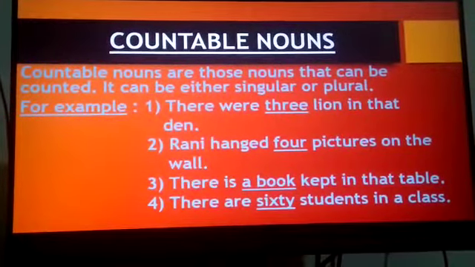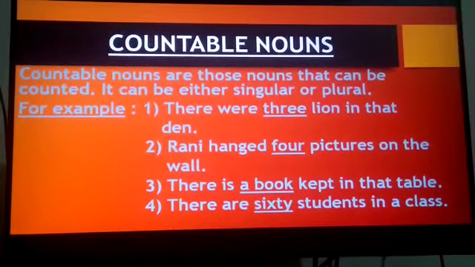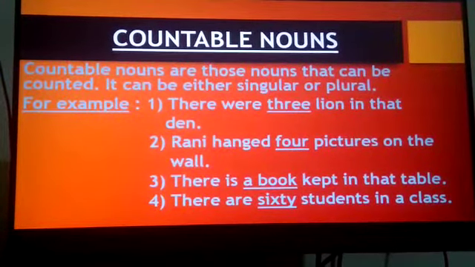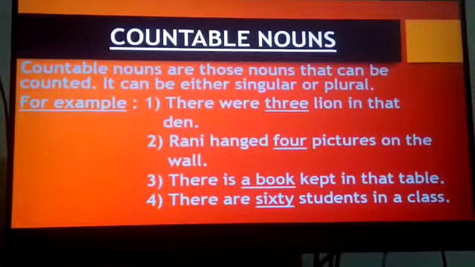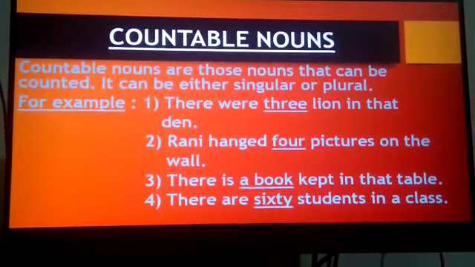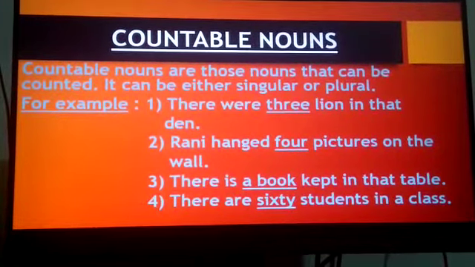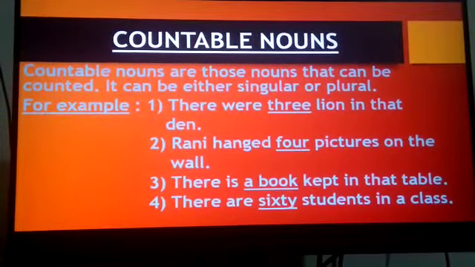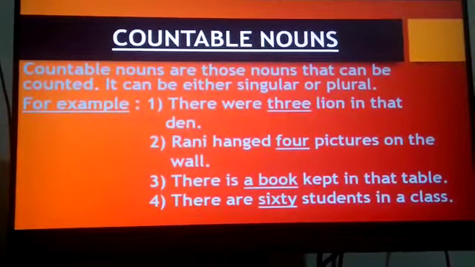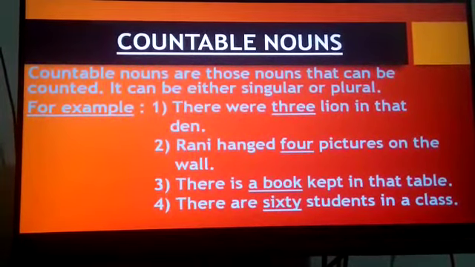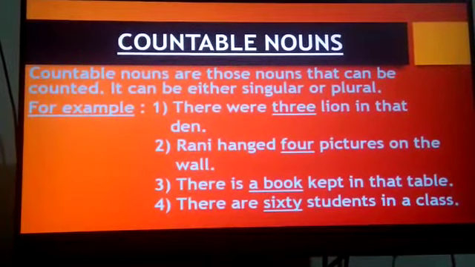Second, Rani hanged 4 pictures on the wall. Here it is giving a counting that 4 pictures were hanged on the wall. Third one, there is a book kept on that table. Now here I have underlined a book. There is no counting being given here, but a book is a countable noun. It is showing us that there is one book kept on that table.